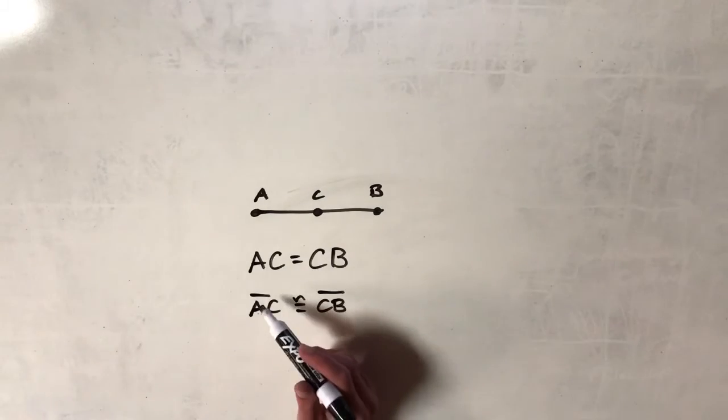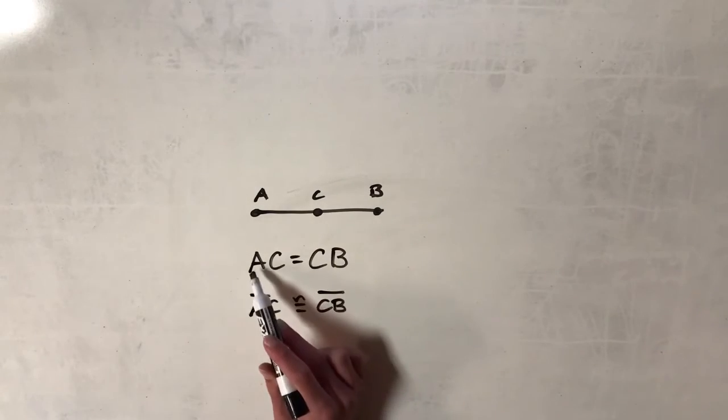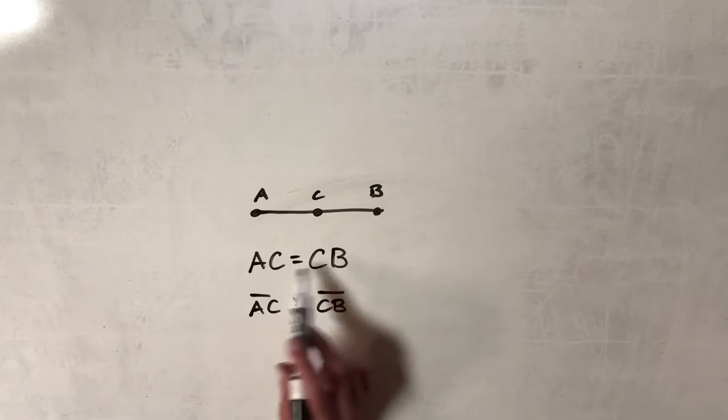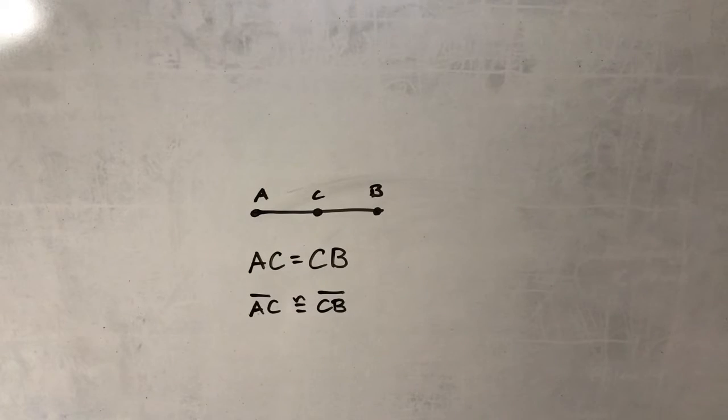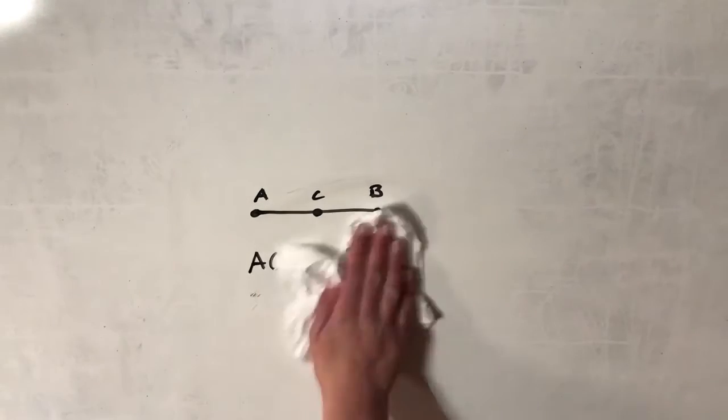So you notate congruent segments with that little line there, and you notate the length of the segments with nothing else. You just write those values there. They're not variables. That just is to denote what segment you're describing in length. So a midpoint cuts it into two even segments.